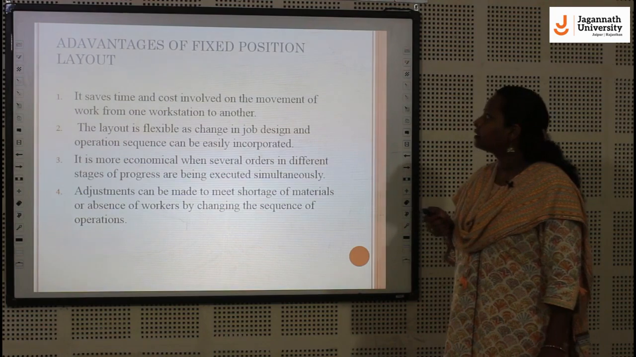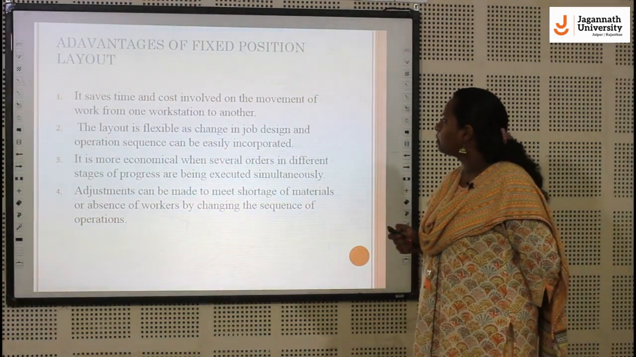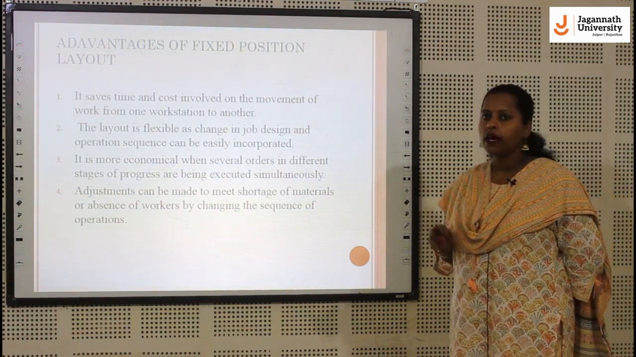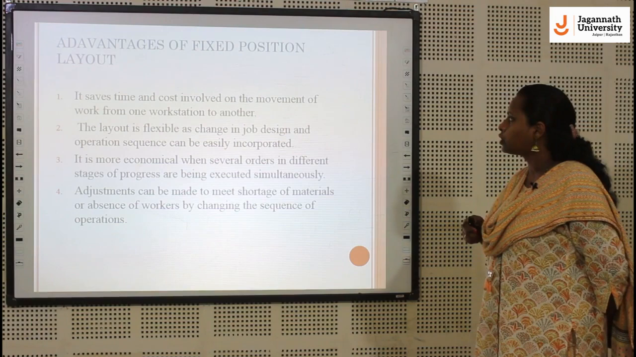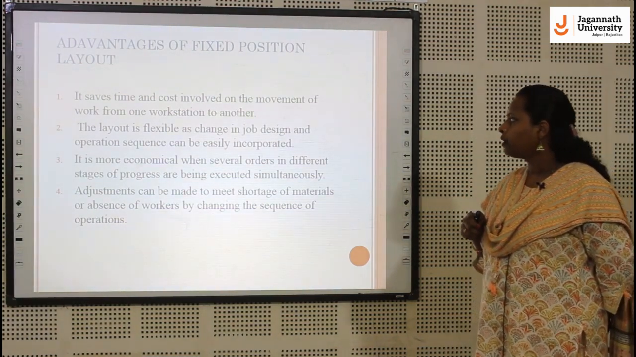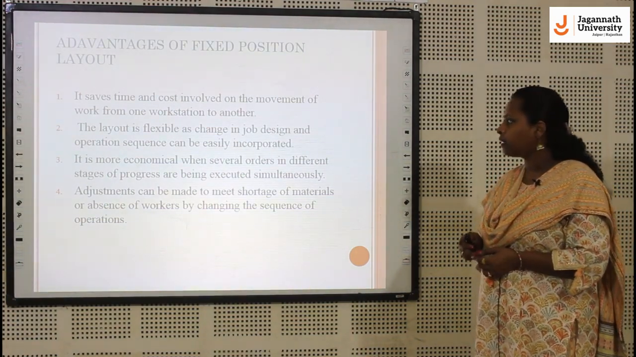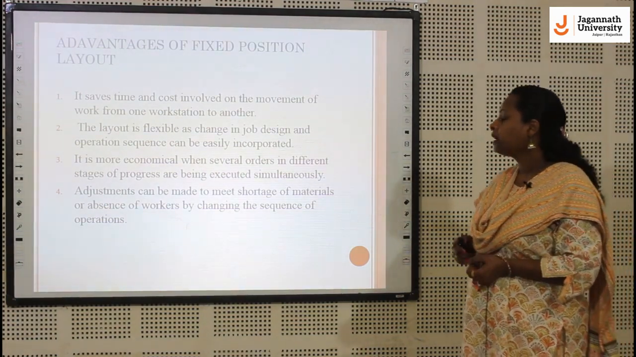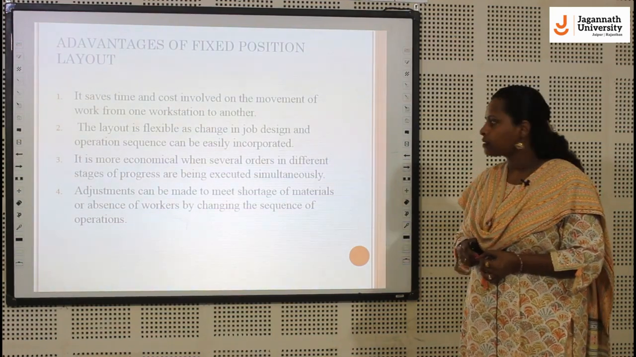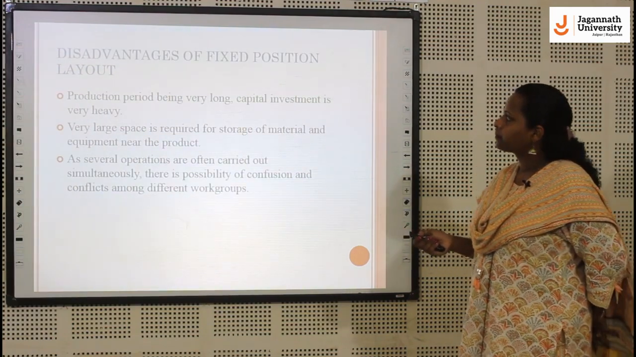So what are the advantages of fixed position layout? It saves time and cost involved in the movement of work from one workstation to another. The layout is flexible as to change in job design and operation sequence. It is more economical when several orders in different stages of progress are being executed simultaneously. Adjustment can be made to meet shortage of materials or absence of workers by changing the sequence of operations.